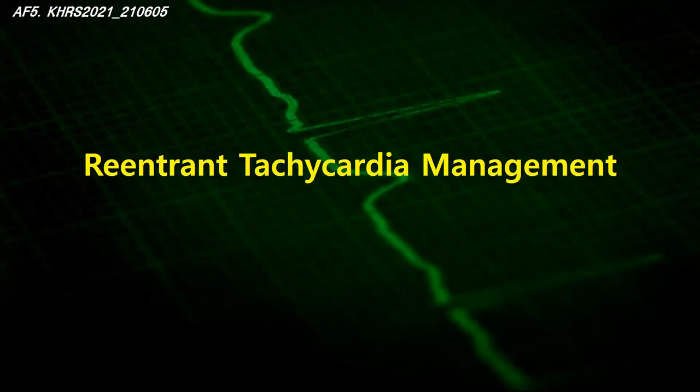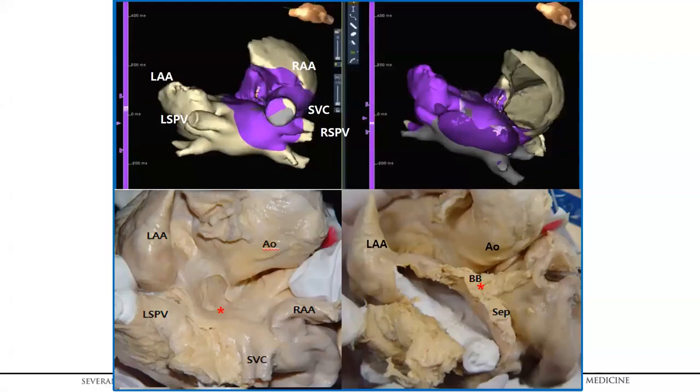The next target arrhythmia during a repeat procedure might be the reentrant type of atrial tachycardia. However, I would like to skip this part because most post-AF ablation ATs are manageable by high-density map and high-power ablations. However, I would like to briefly mention the one remaining challenging atrial tachycardia, this high septal focus.